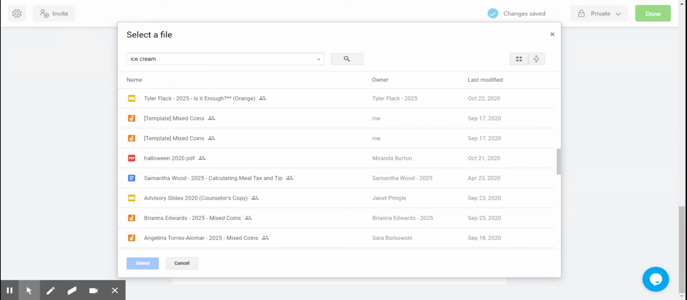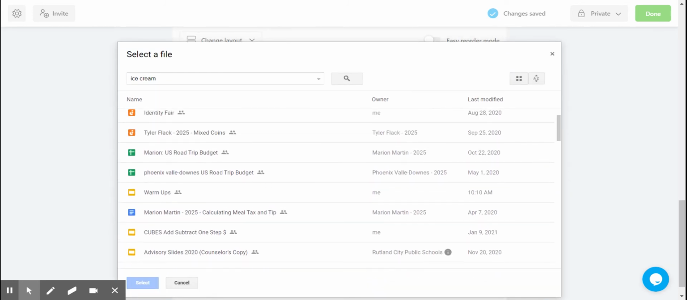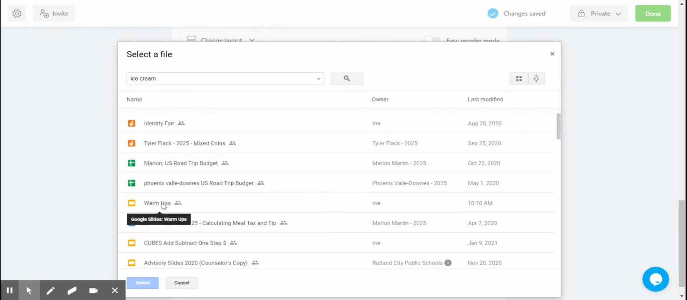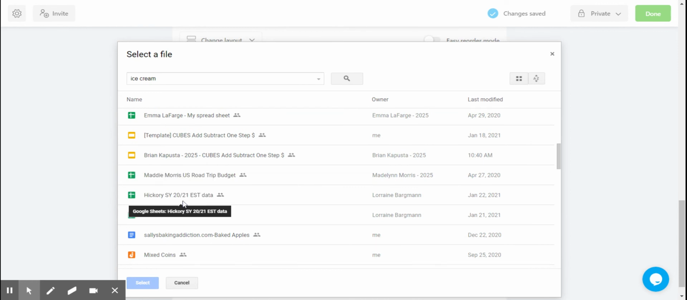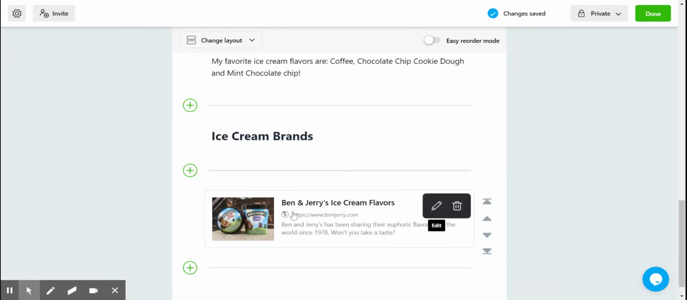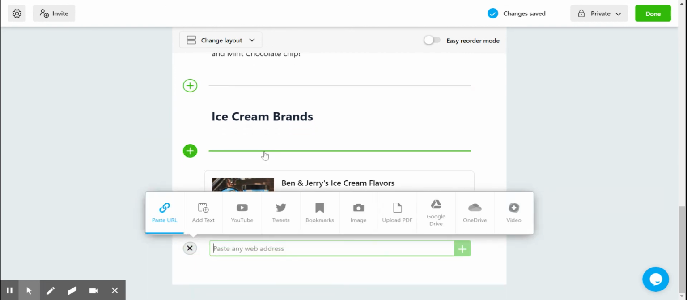All right, so I thought I had one about ice cream. Looks like I don't, but let's say that I wanted to put a Jamboard that I made, or I wanted to put in a Google Doc I made. I could click on any one of these, push select, and it would add it in for me here on my board, in my collection, excuse me.